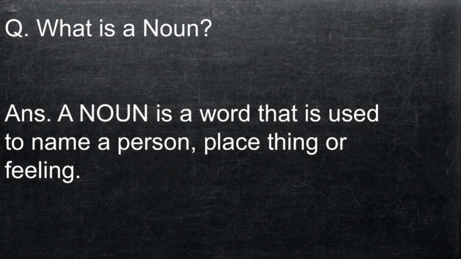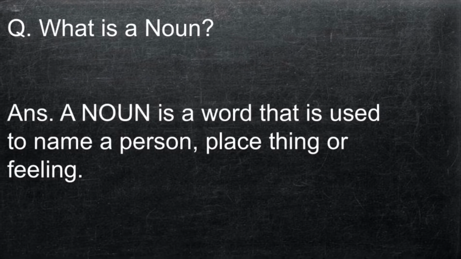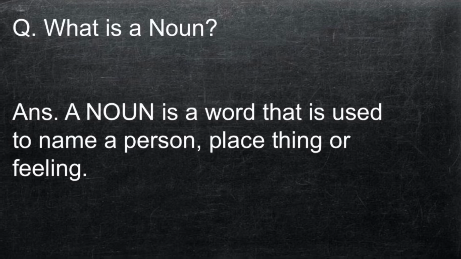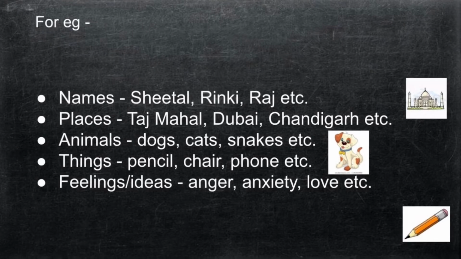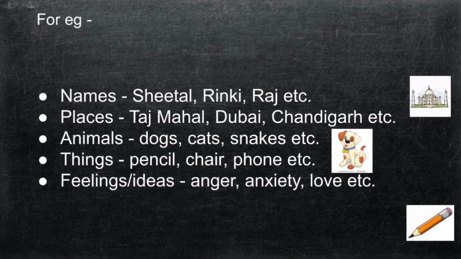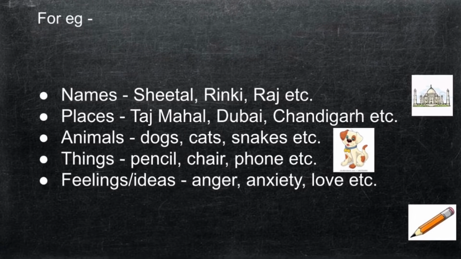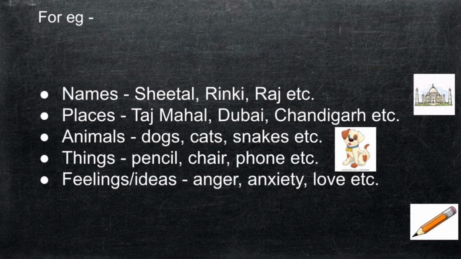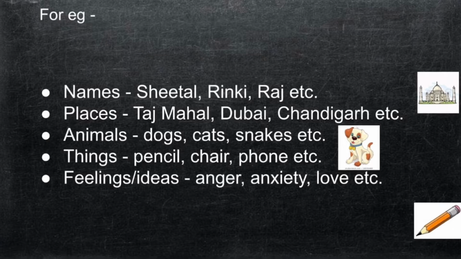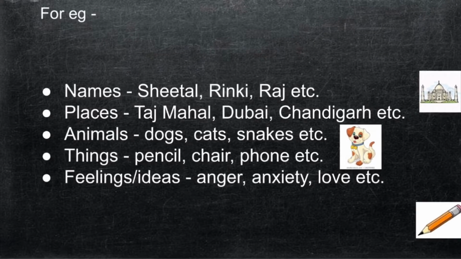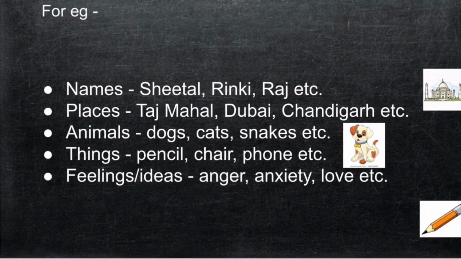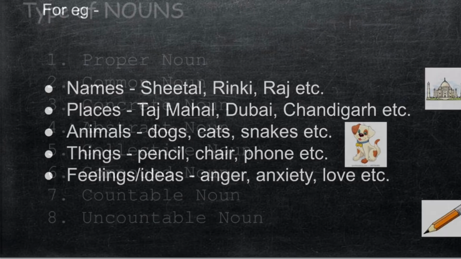What is a noun? A noun is a word that is used to name a person, place, thing, or a feeling. We can also call them naming words. Now let's proceed to the examples. For example, Sheetal, Rinki, Raj. These are the names of people. Names of places: Taj Mahal, Chandigarh, etc. Names of animals like dogs, cats, snakes, etc. Things like pencil, chair, etc. Feelings, we can name a few feelings like anxiety, anger, love, etc. So these are the examples.